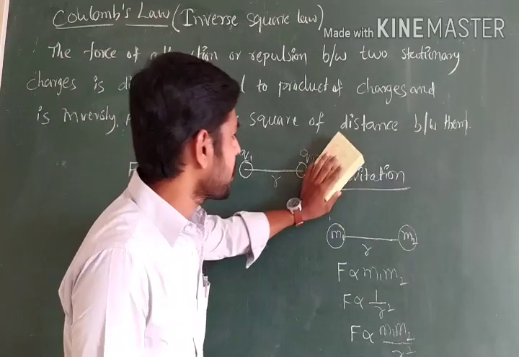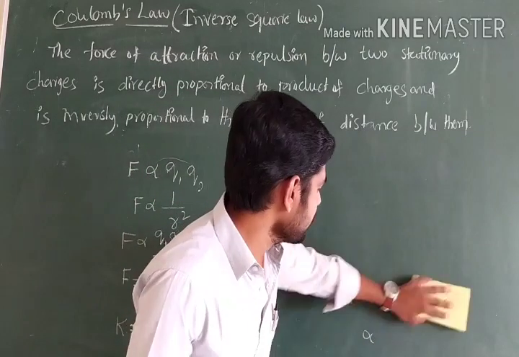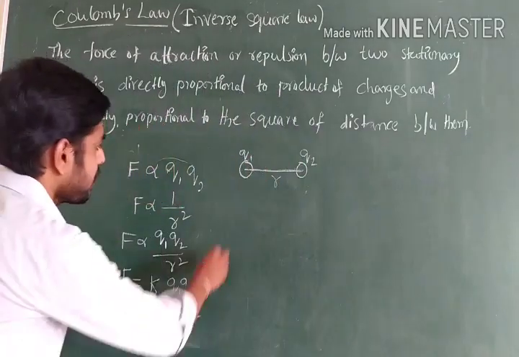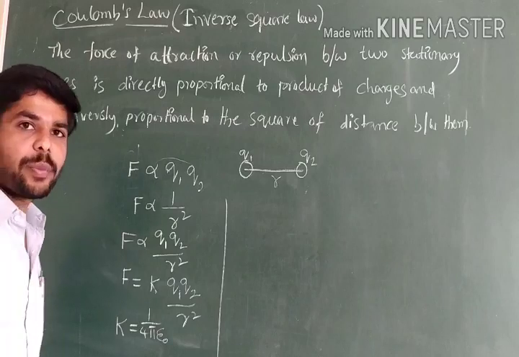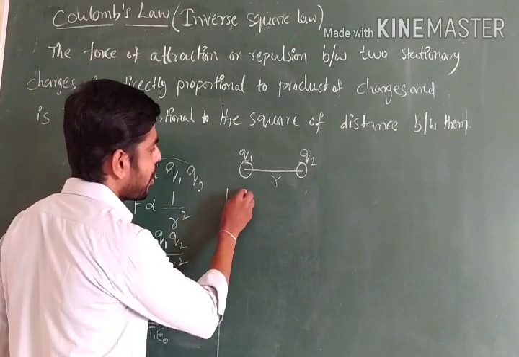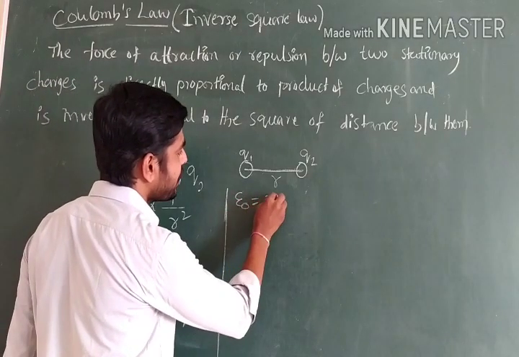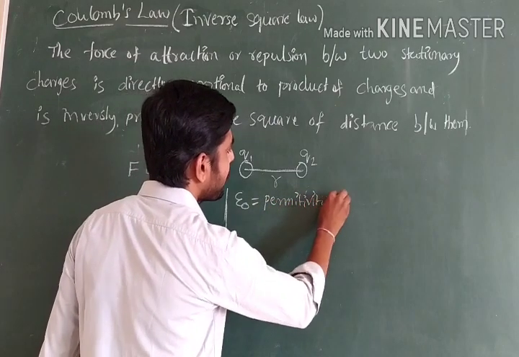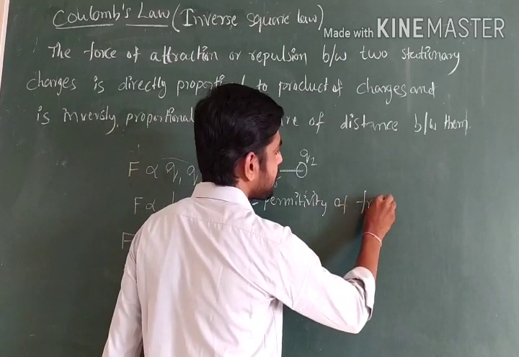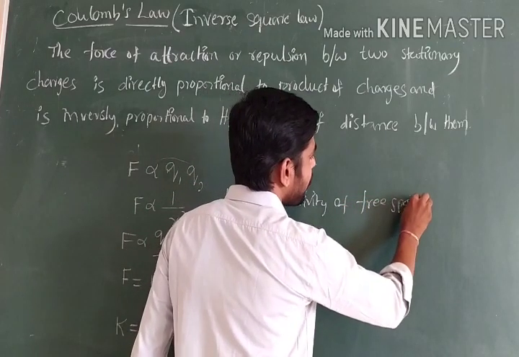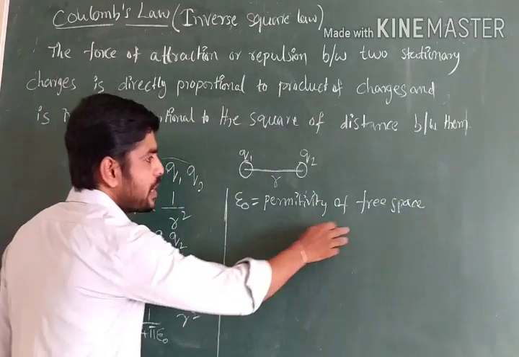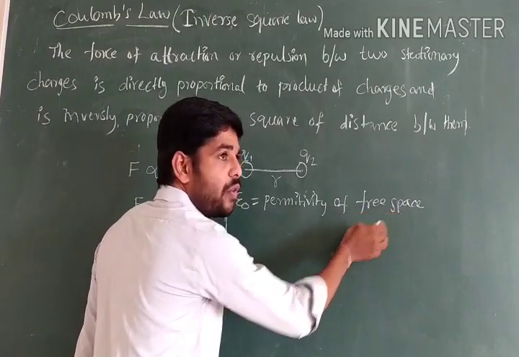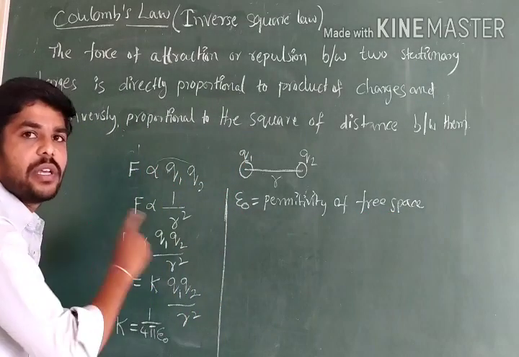I am going to rub out this gravitation topic. Here epsilon naught is the permittivity of free space. Free space means vacuum, where the charges are moving in the system.